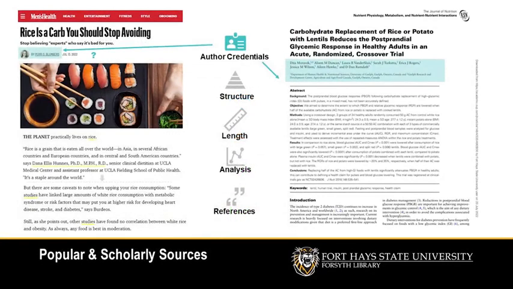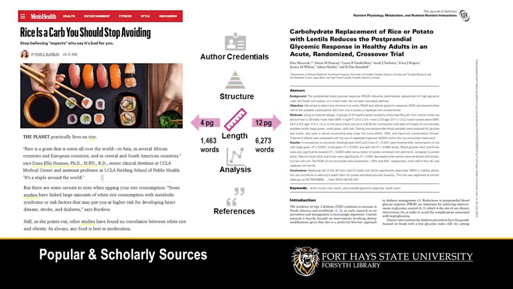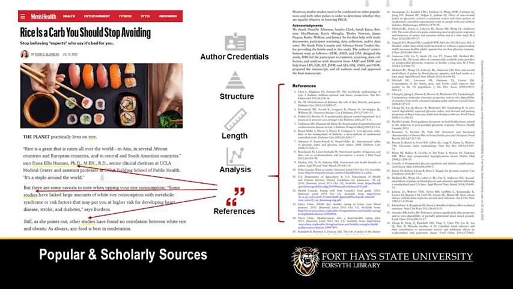Scholarly sources almost always provide author credentials or an easy way to identify their expertise. They commonly follow a very structured organization to present the scientific process, often including an abstract, introduction, a literature review, methods, results, discussion, and conclusion. They tend to be longer because they provide an in-depth analysis, presenting specialized information that might need additional context to frame it. Scholarly sources will cite lots of sources in a references section.